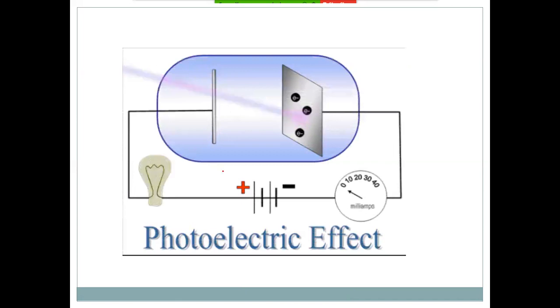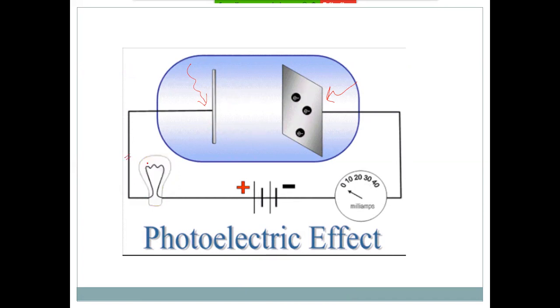Here, this is the metal plate which acts as the metal surface. This is another metal plate which acts as a detector which can absorb the photoelectrons ejected by the metal surface. This is the conducting wire.